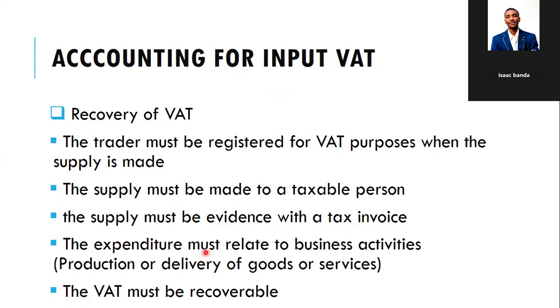Then number four, the expenditure must relate to the business activities, production or delivery of goods or services, right? And then the VAT must be recoverable, right? So these are the conditions, and you need to know them and know them very well. Okay. So one, the trader must be registered for VAT purposes when the supply is made. Two, the supply must be made to a taxable person. Then three, the supply must be evidenced with a tax invoice.